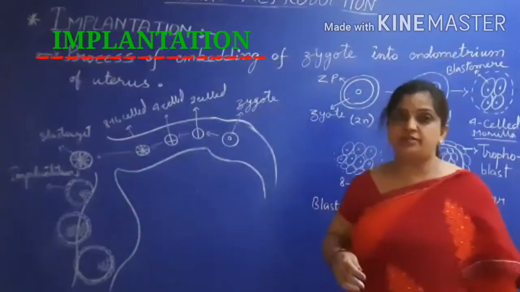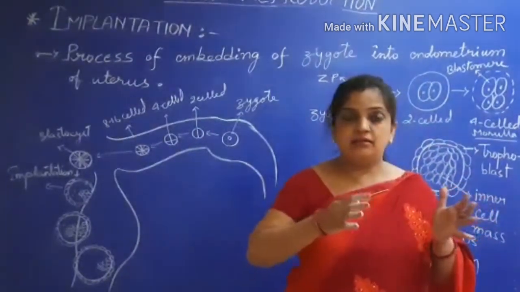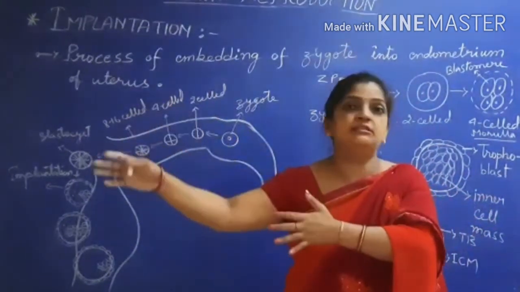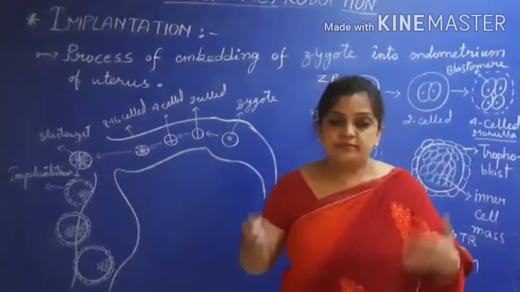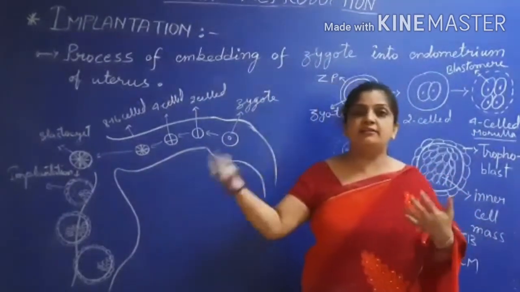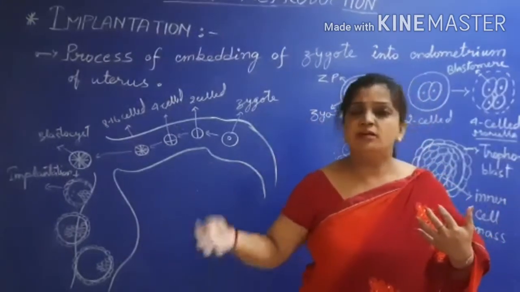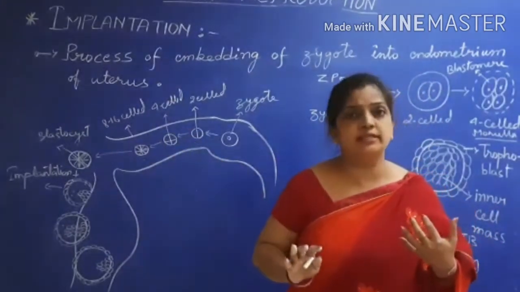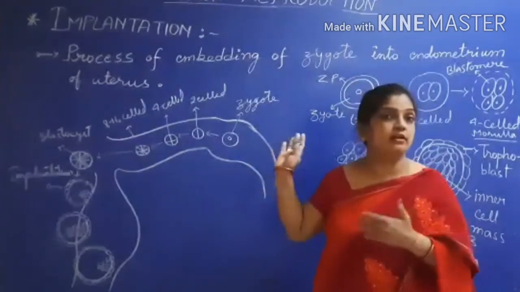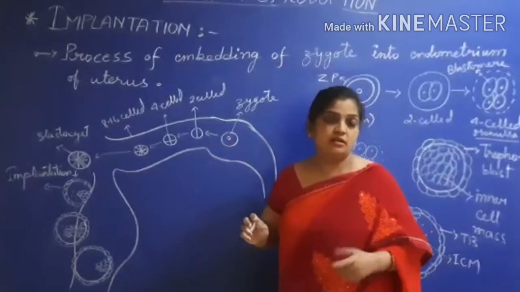What is implantation? Something is manufactured at one place and then settled at another place. Suppose you are born in one place, but you migrated for business, for your future development, to some other town, to some other city. The same thing happens within the reproductive system of females.